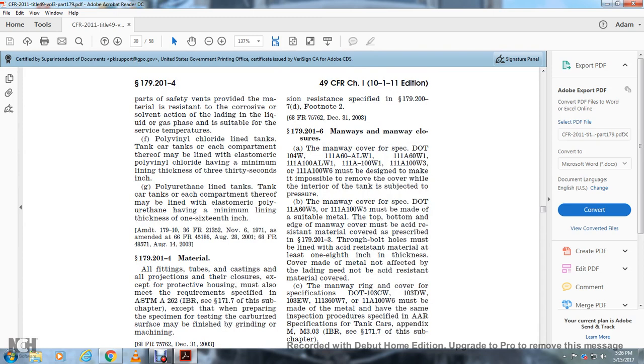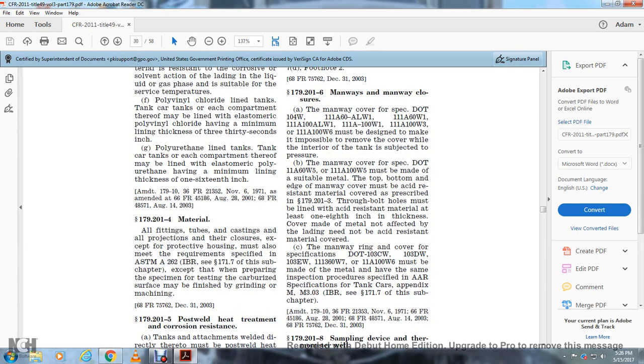179.201 Maintenance of manways and manway closures. The manway cover for specifications 104W and 111A60AL W1, 111A60 W1, 111A100 AL W1, 111A100 W1, 111AW103 or 111AW136 W6 must be designed to protect and make impossible the removal of the cover while the interior of the tank is subject to pressure.